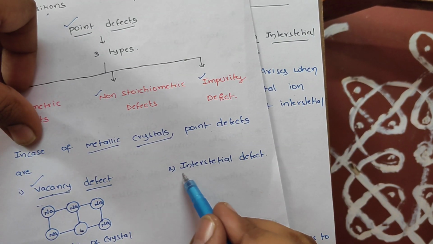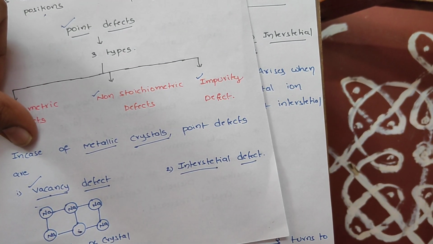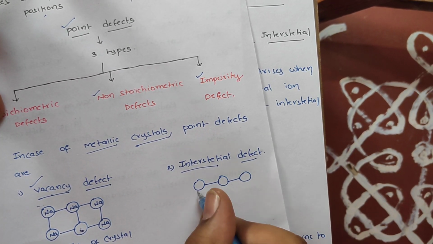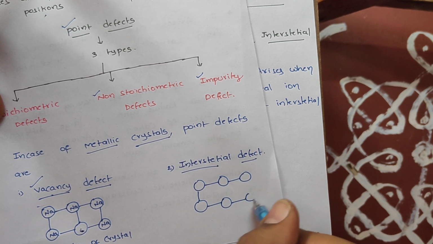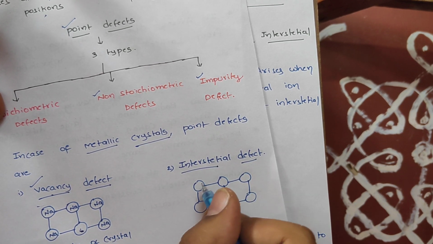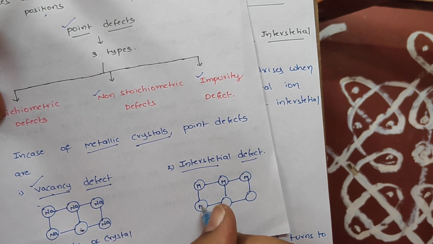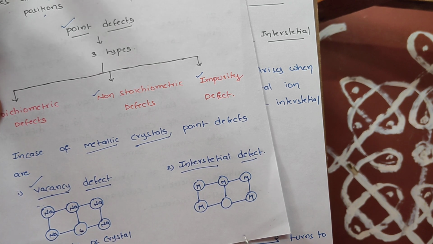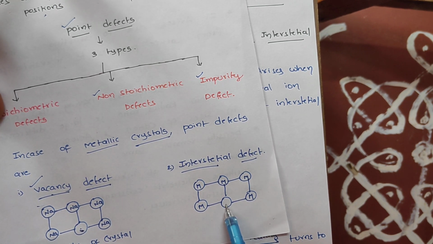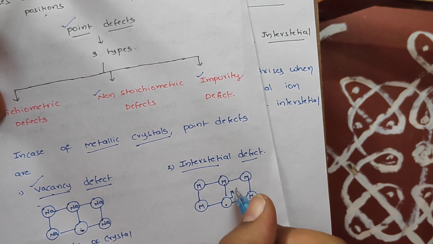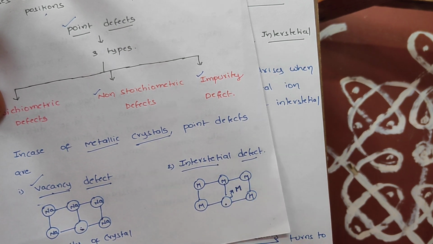Sir, what is interstitial defect, sir? Very, very interesting one. Interstitial defects means, students, now let us consider another metal. Okay, students, just imagine this metal is M. This is M, this is M, this is M. Students, this is M, this is M, like this. And here there is no metal M. Where is it, sir? Is it also missing? No, no, this is not at all missing. This is just shifting to an interstitial position, like this, interstitial position.